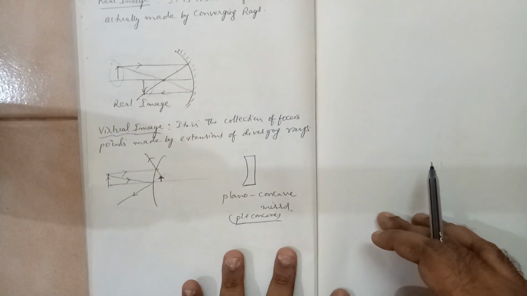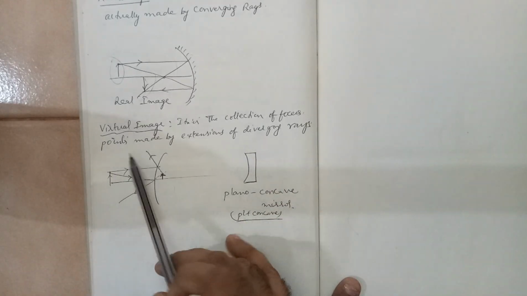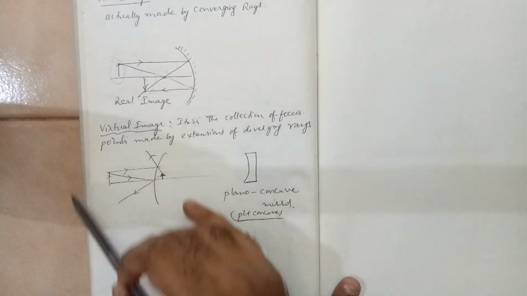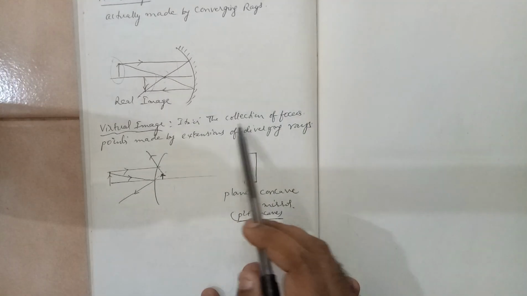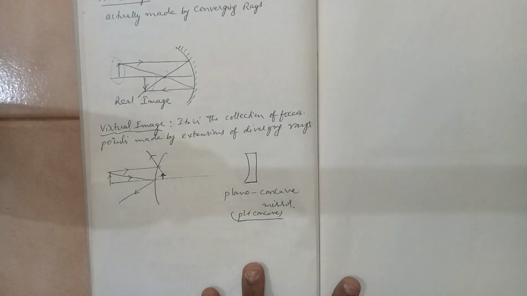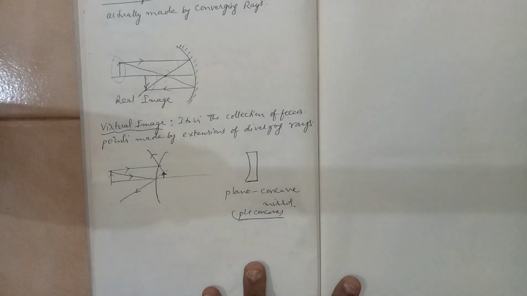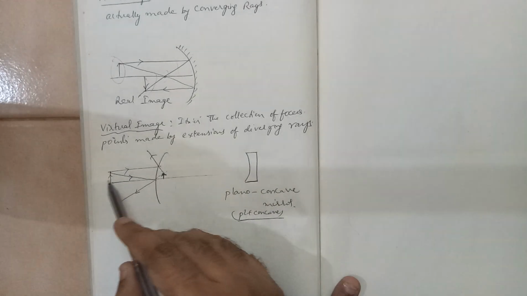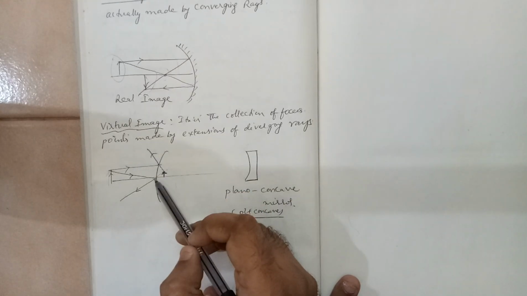Okay. Now a virtual image is the collection of focus points. So this point is a focus point, right? It is the collection of focus points made by the extension of diverging rays. So imagine a convex mirror. When light falls on that, there is a tendency that the rays will diverge.